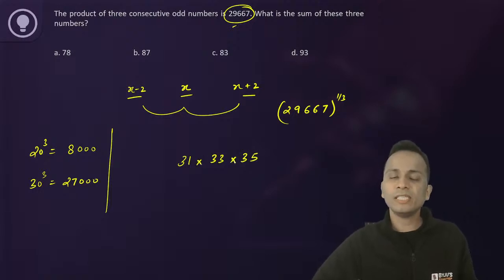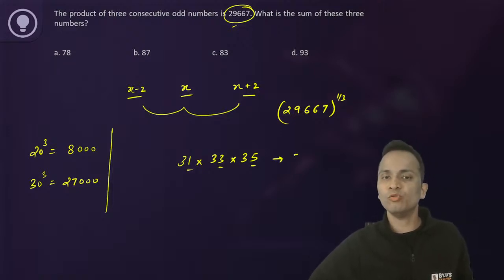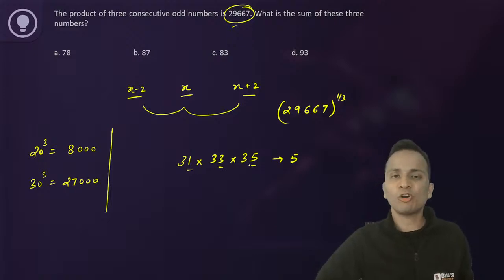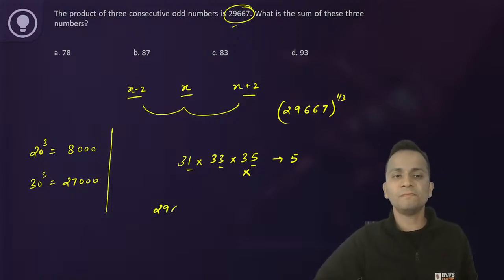So let's say these are the three consecutive odd numbers. But if I multiply them, the unit digit will be equal to 5. So these cannot be the three numbers. Okay, so I'll remove this and इससे पहले चले जाते हैं 29, 31 and 33. Let's check the unit digit.